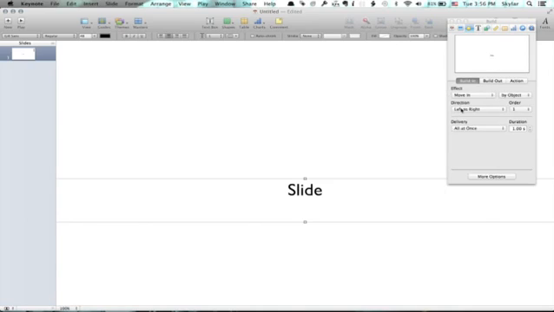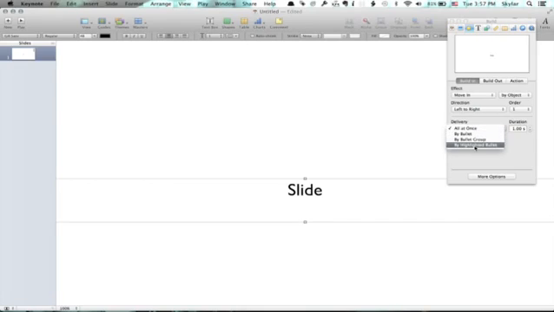I can choose the direction, left to right, right to left, bottom to top, etc. So I'm going to say that the direction is going to be left to right. The order is first, so it's the first thing that happens, and the delivery is all at once. I can also change this. Say I've got a list of bulleted items, then I can change by bullet, bullet group, or highlighted bullet.